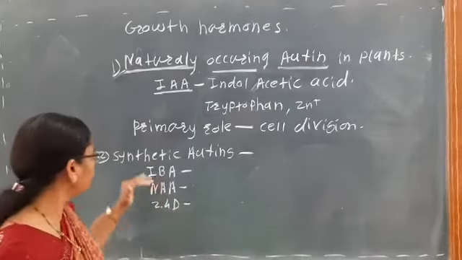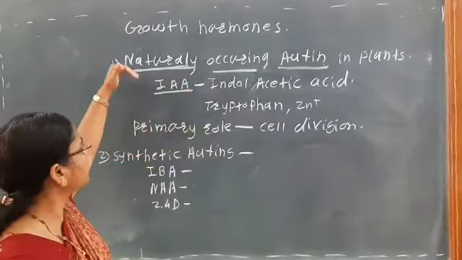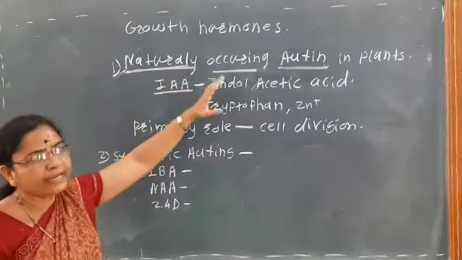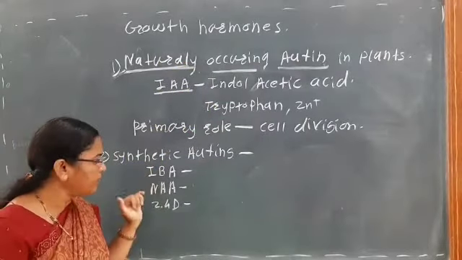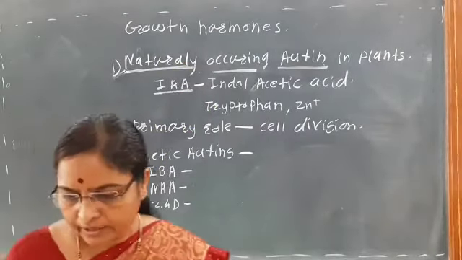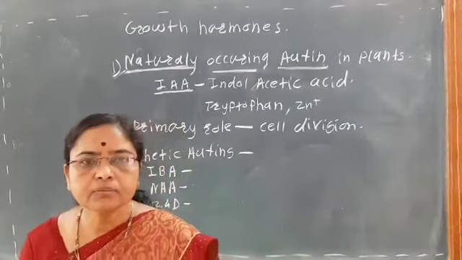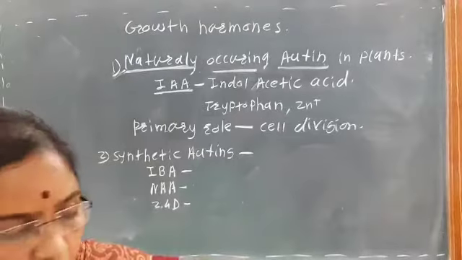Okay, so these are the synthetic auxins. Among the auxins, the naturally occurring is the IAA, indole acetic acid, while the synthetic auxins are IBA, NAA and the 2,4-D. So it is about some introduction of the auxin. Then next, that is about some physiological effects and the applications of the auxins.